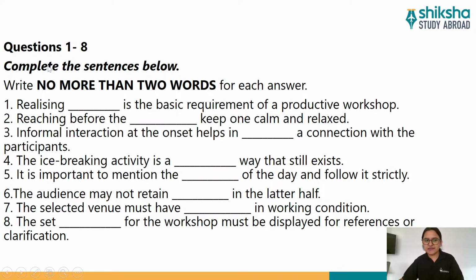Now, coming to the sentence completion questions, guys, the questions which I have folded here for you are 1 to 8. The instructions are: complete the sentences below. And the major important instruction is: write no more than two words for each answer. So, again, the first question is: realizing dash is the basic requirement of a productive workshop.